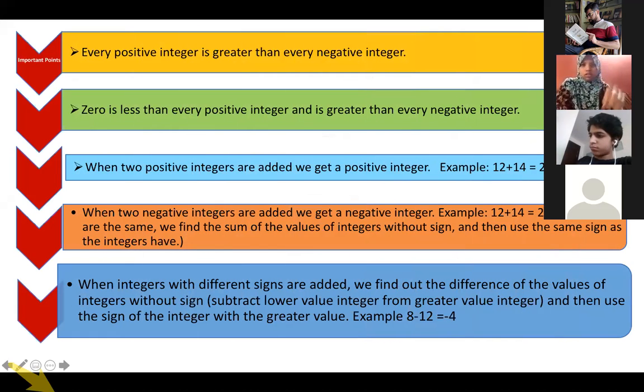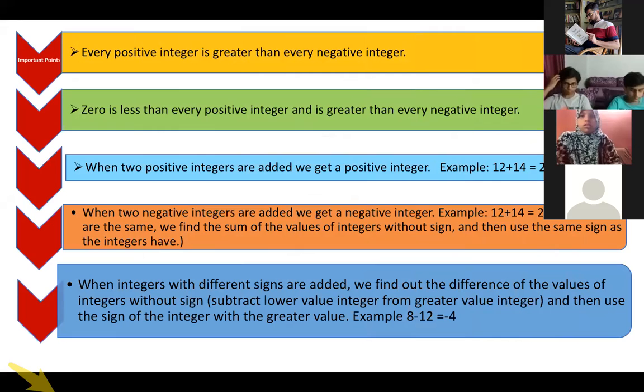Okay, so these are a few important points that you have to remember. Every positive integer is greater than every negative integer. This thing is clear. I already told you the right hand side number is always greater than any number which is falling on its left hand side on the number line. So 1 is always greater than 0. 4 is always greater than minus 25.